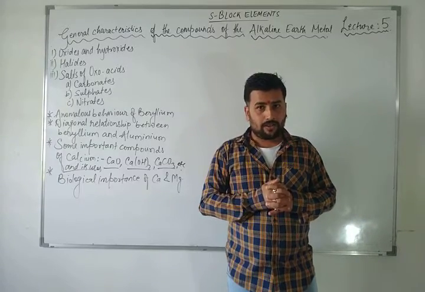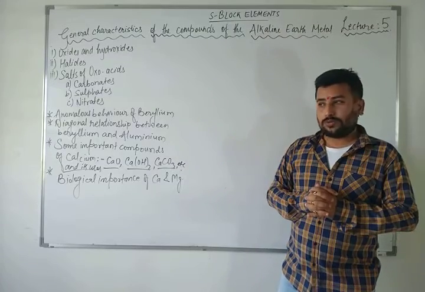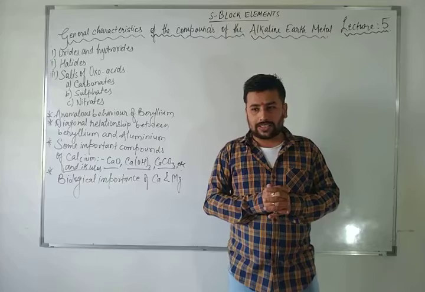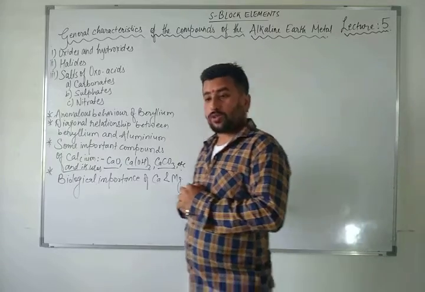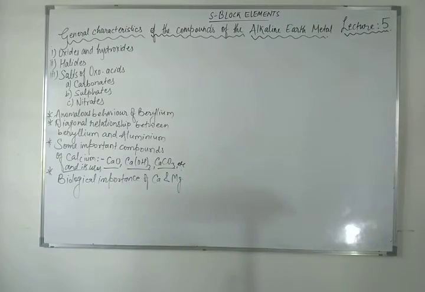As you know very well, all the alkaline earth metals have valency 2, meaning divalency. It is written in your NCERT textbook also. If you have your NCERT textbook, you can see the general characteristics of the compounds of alkaline earth metals as the di-positive oxidation state. Di-positive means they can donate 2 electrons from the outermost orbit, so it is the predominant valence of group 2 elements.